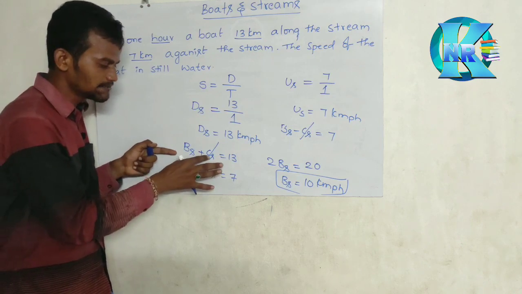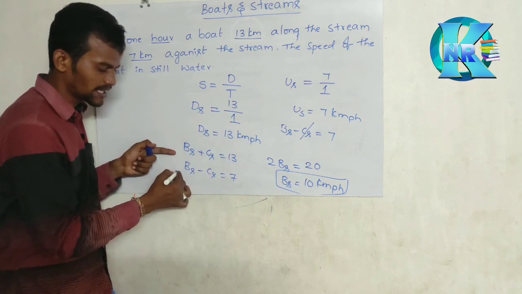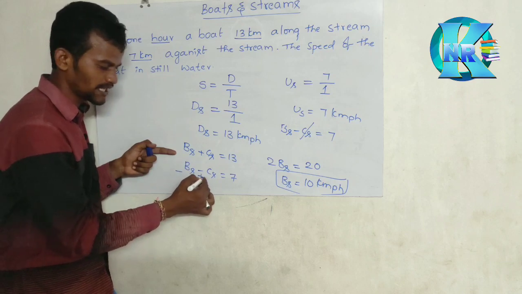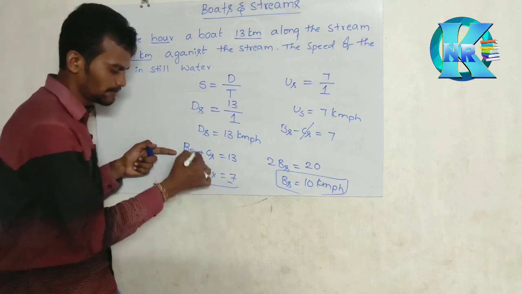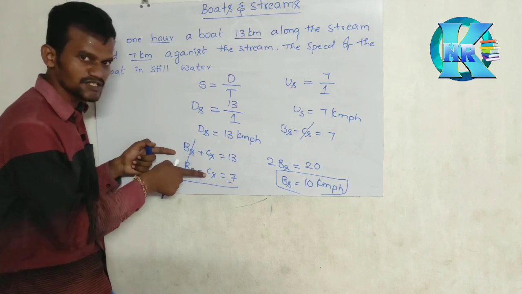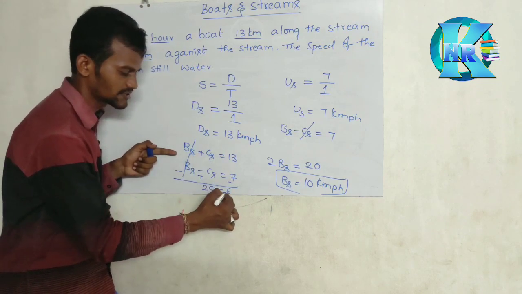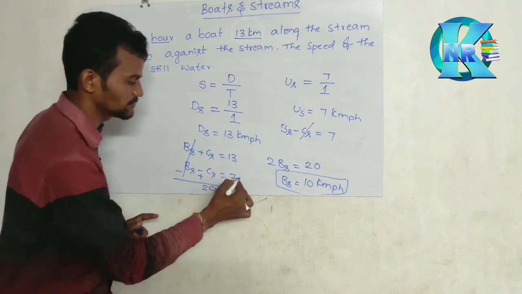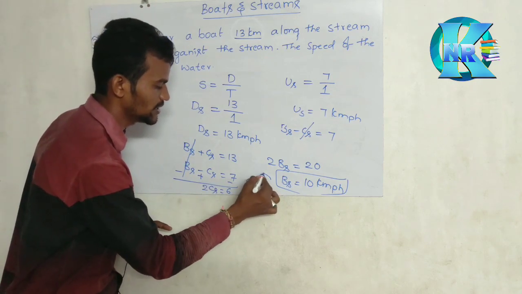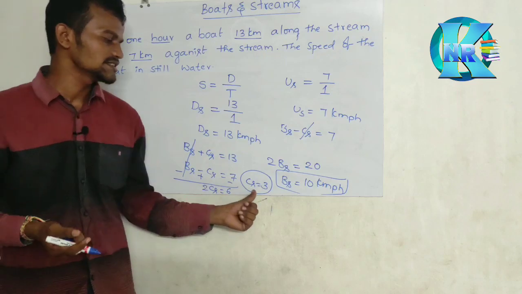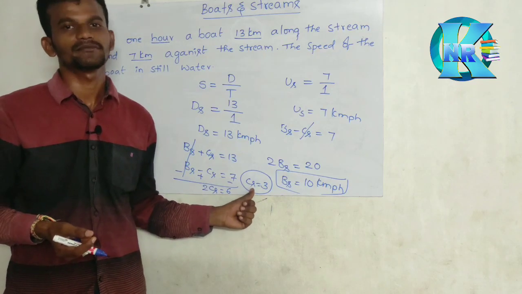How can I get it? Simply subtract: minus plus and minus. Now what will you get? Bs will be cancelled. Cs plus Cs, 2Cs is equal to 13 minus 7, 6. Now 2Cs is equal to 6, which means Cs is equal to 3 kilometers per hour. This is the speed of the stream.